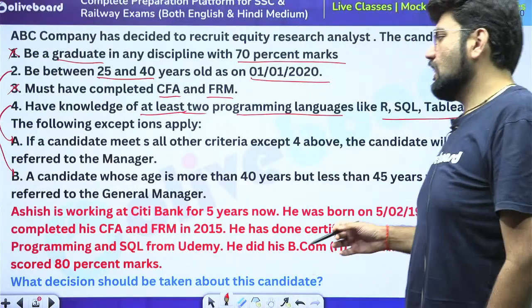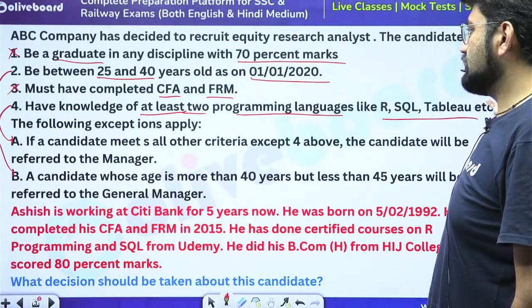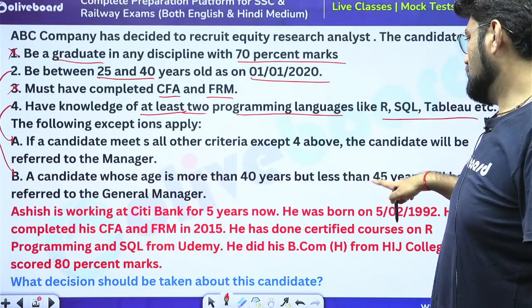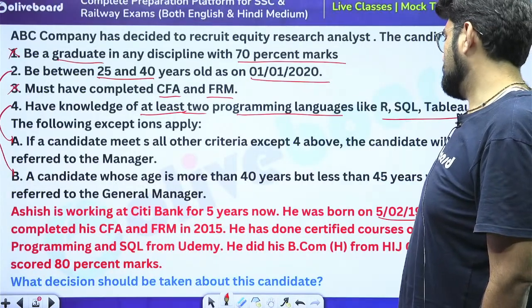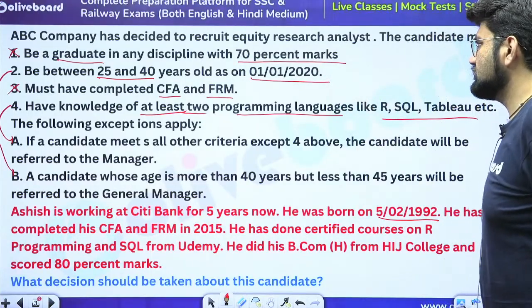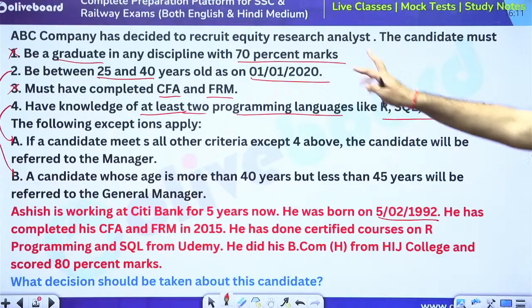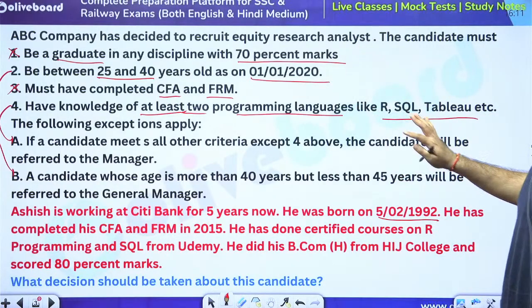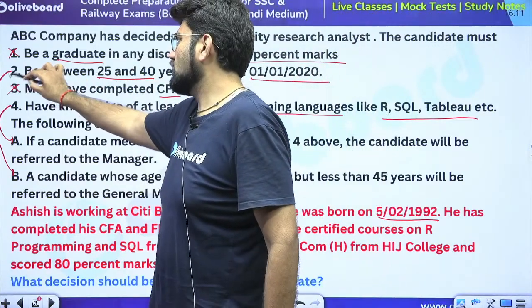Now, read the case. Ashish is working at Citibank for 5 years now. So, he has experience. Did we need experience? No. Fine. He was born on 5th February 1992. So, what is his age roughly? 1992 to 2020. Roughly his age is 28 years, correct? Now that is in this range. 27 point something or 28 point something does not matter. He is in this range fairly. So this is satisfied, not a problem.